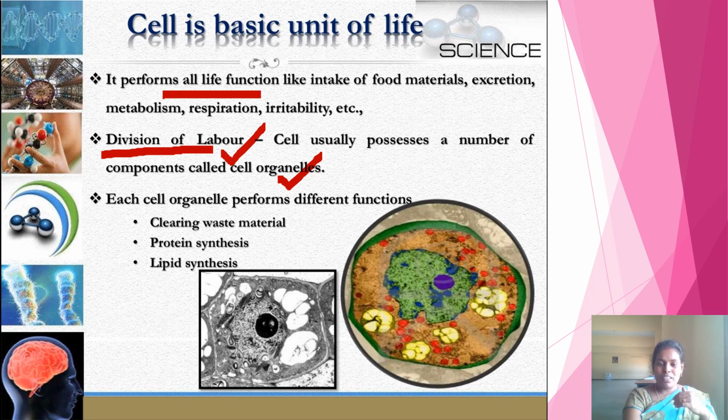Even in human beings, if you observe, some organs like the stomach perform one specific function like digestion. If you see the heart, it performs pumping the blood. If you see the lungs, they perform the exchange of gases. That is the division of labor, sharing the work. Like that, in a single cell also, so many cell organelles are present which carry out so many cell functions.